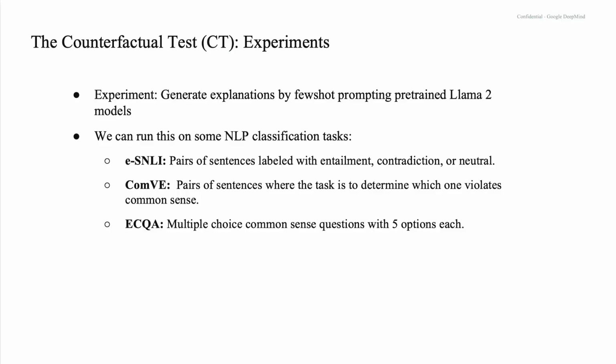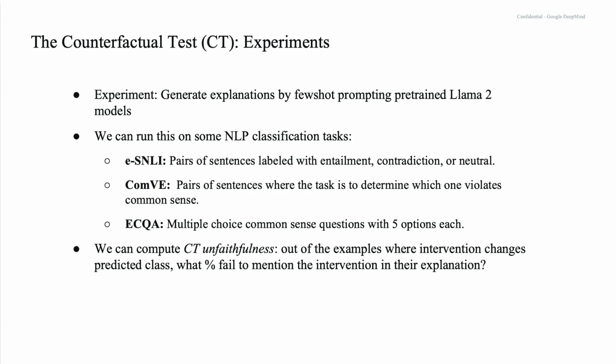So we can run some experiments with this test. We can generate explanations by few-shot prompting pre-trained Llama 2 models, and we can run this on some NLP classification tasks. ESNLI, ComVE, ECQA. The important thing about these is that they are classification tasks, multiple choice tasks, and they have human explanations which we can use for few-shot prompting.